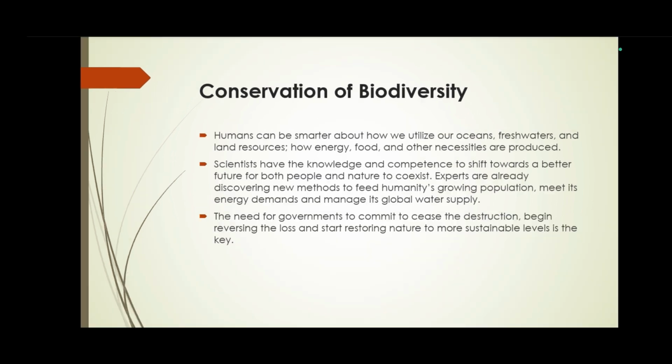Humans can be smarter about how we utilize our oceans, freshwaters, and land resources, and how energy, food, and other necessities are produced. Scientists have the knowledge and competence to shift towards a better future for both people and nature to coexist. Experts are already discovering new methods to feed humanity's growing population, meet its energy demands, and manage its global water supply. The need for governments to commit to cease the destruction, begin reversing the loss, and start restoring nature to more sustainable levels is the only key.